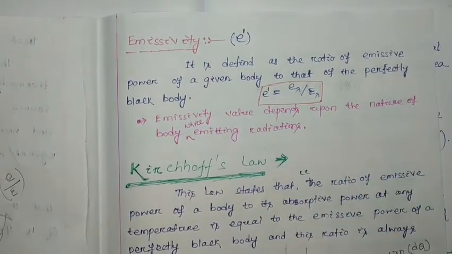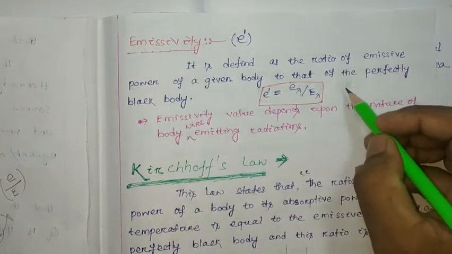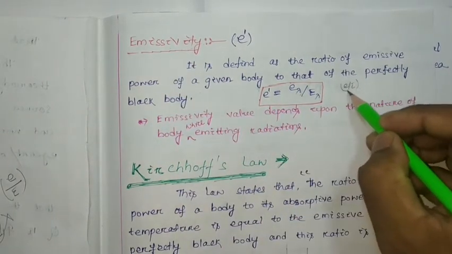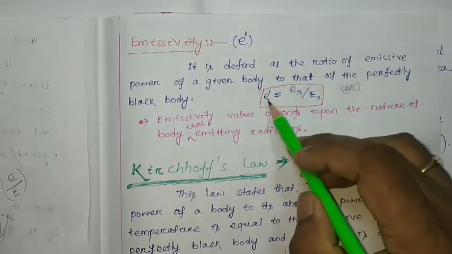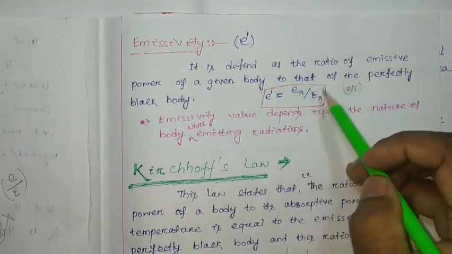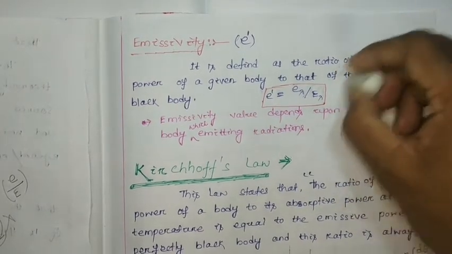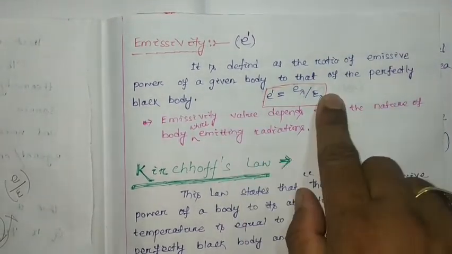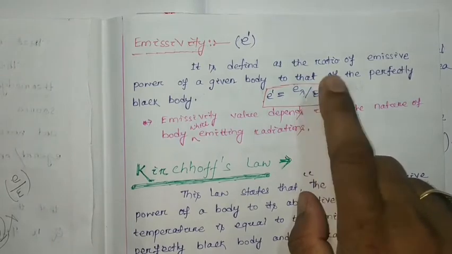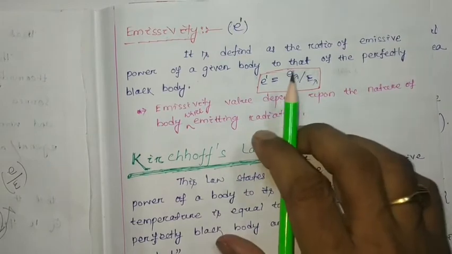In the last class I wrote that emissivity equals small e by capital E. But you have to write this one: emissivity E dash will be equal to E lambda by capital E lambda. It represents a particular wavelength. Okay, so this much correction you have to do in your note.